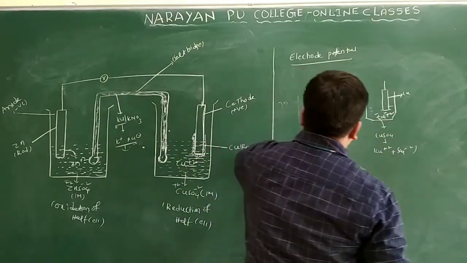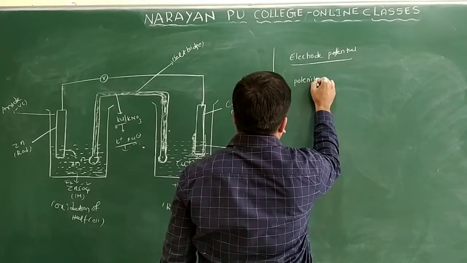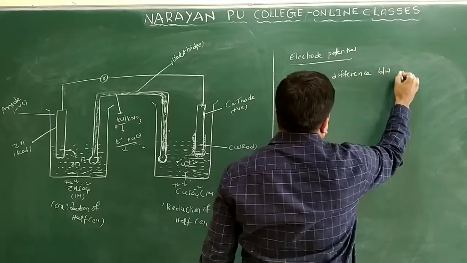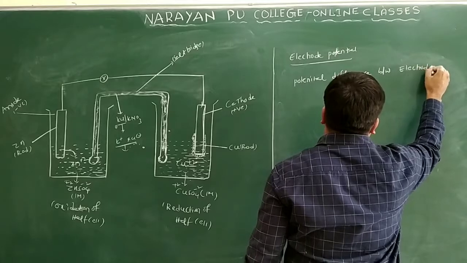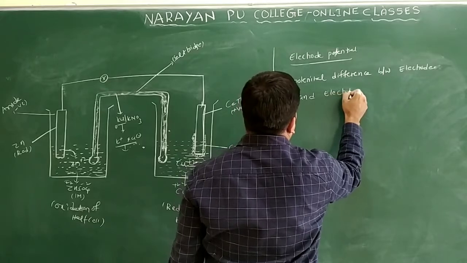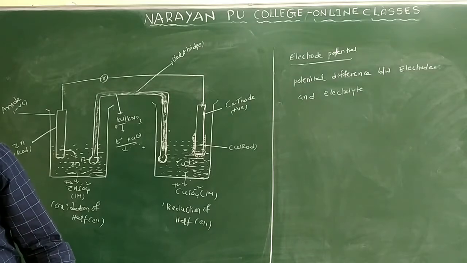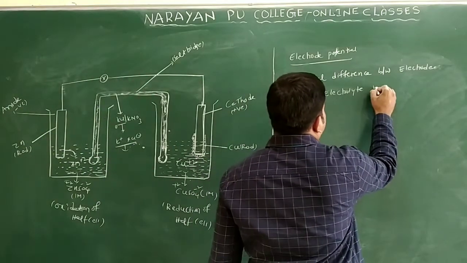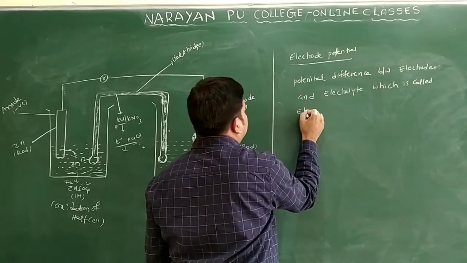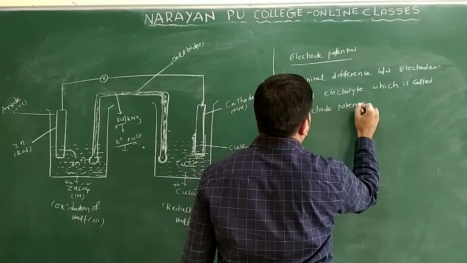We will write here: potential difference between electrode and electrolyte is called electrode potential only.